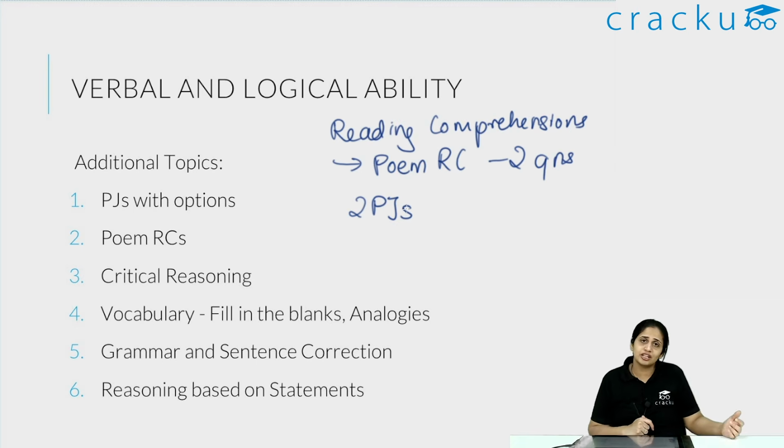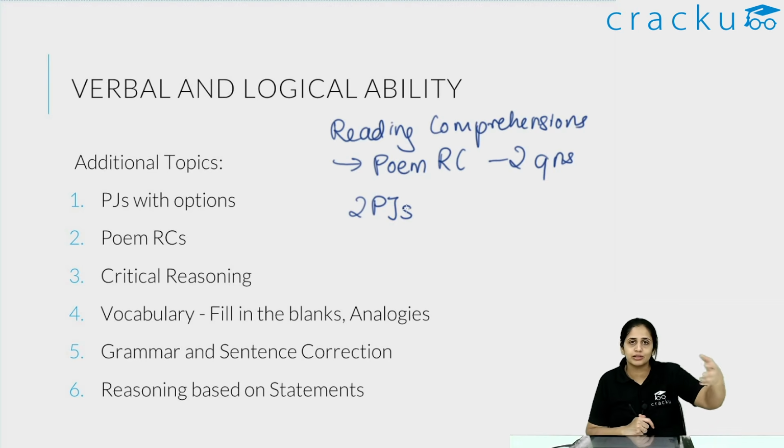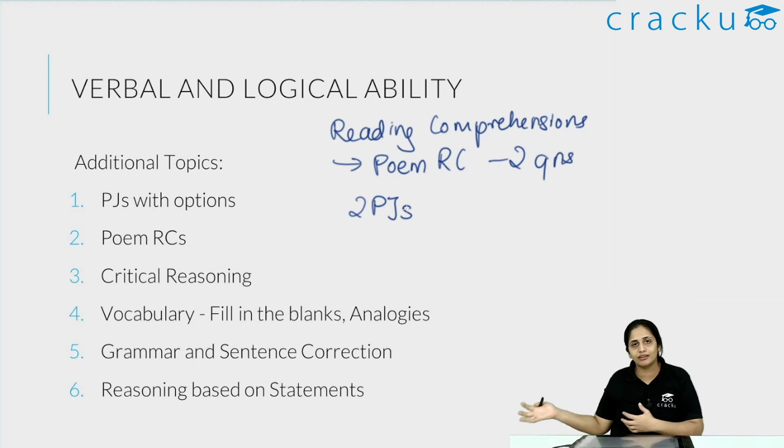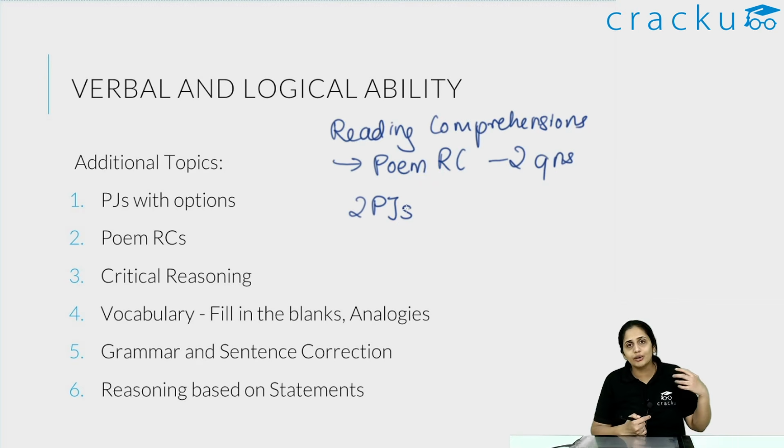In fact, I searched for many of the sources, they were not from the same paragraph also. It was like somewhere from the top of the article, then 2 lines from the middle of the article, 1 line from near the end of the article, 1 line from the very end of the article. So when you have something like that, it becomes difficult to piece those lines together using connectors. So you can't use connectors like additionally, nevertheless. All those connecting words are no longer useful. What is useful is finding out the logical link between the sentences.